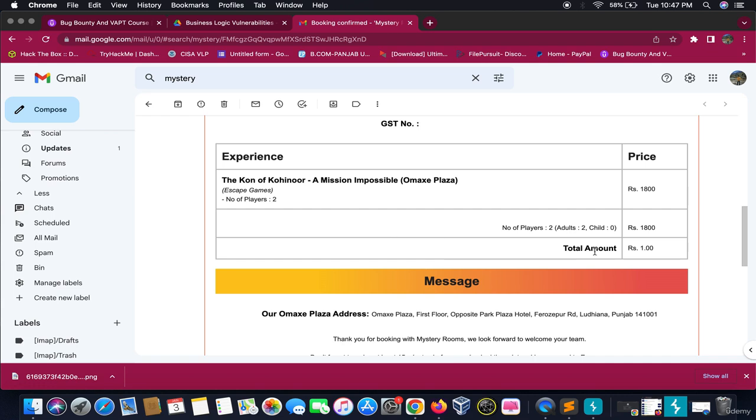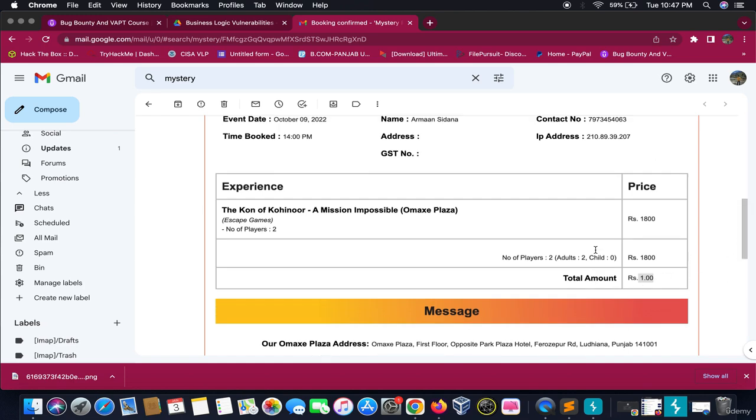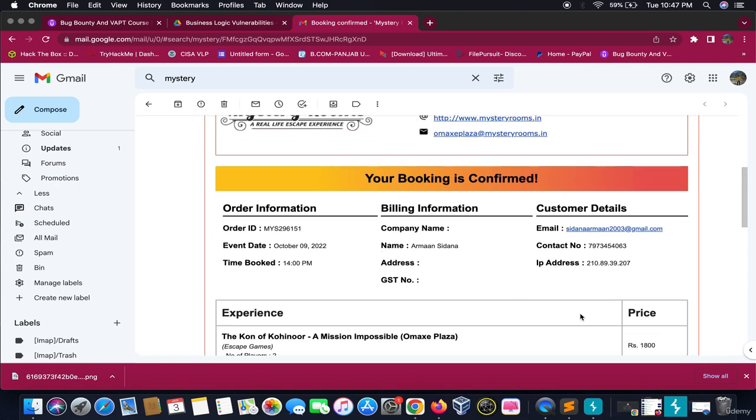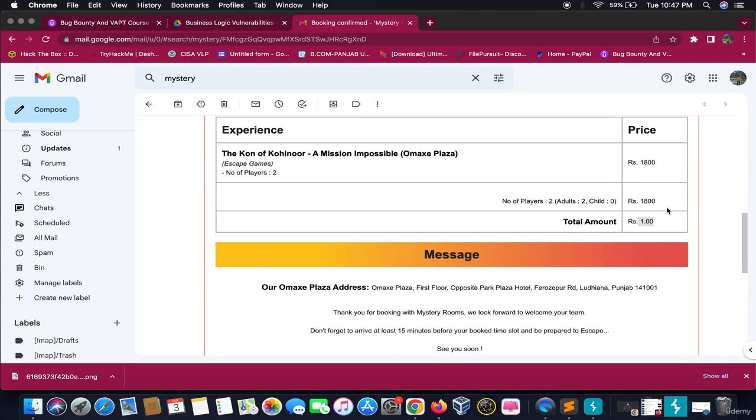You see, I booked the thing for rupees 1, but I paid 1800 at the counter. But this was a bug in their system through which I was able to get an official mail from their site saying that the total amount needed to be paid is just rupees 1. So in a similar manner, you can look out for business logic vulnerabilities. That was it for the section.